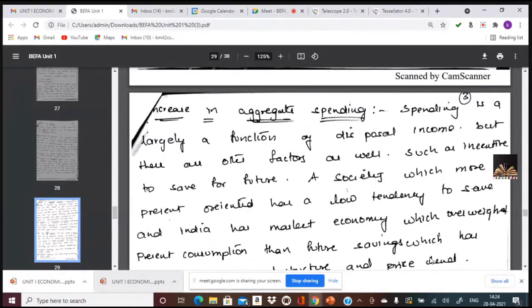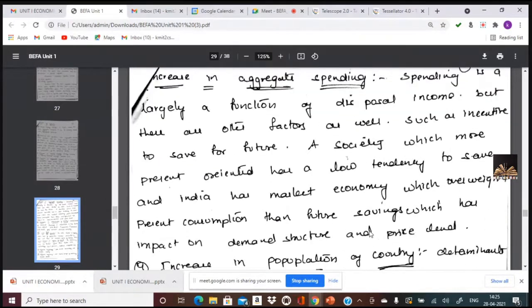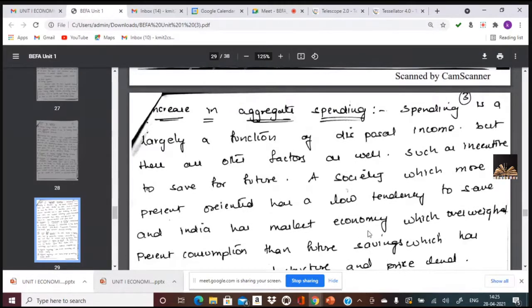The next reason for demand pull inflation is an increase in aggregate spending. So here, the latest scenario of the generation that we have in society is, as the economy says, that people are more worried about current spending and not worrying about future savings. So this is one of the reasons why people have more money in their hands, the tendency of having more money in your hands to spend.